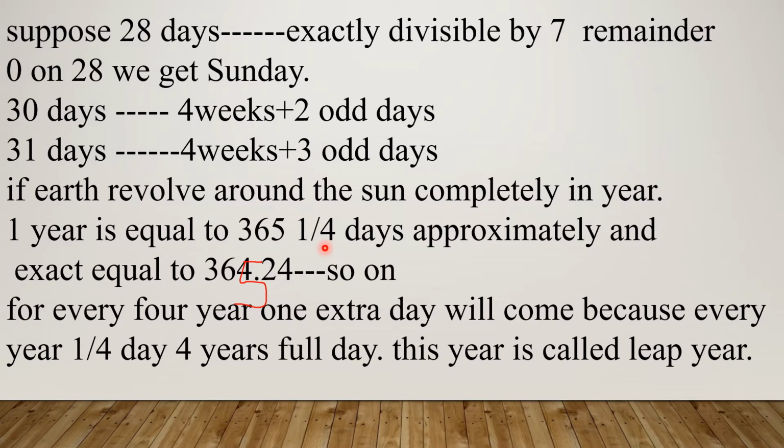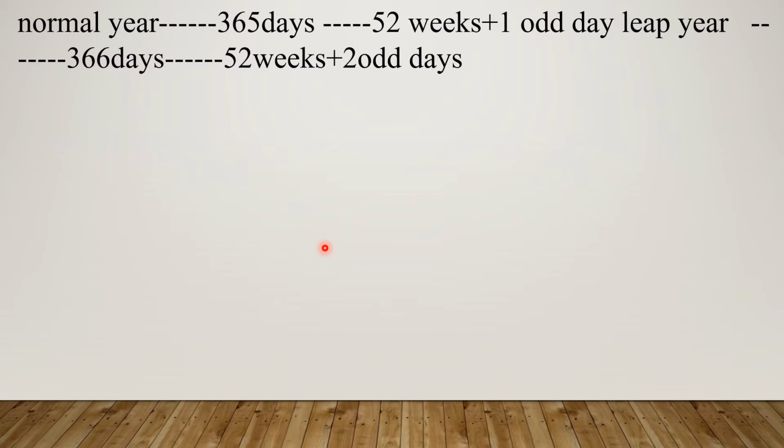A normal year has 52 weeks, which means 364 days is equal to 52 weeks, additionally one extra odd day. A leap year has 2 odd days. Previously we discussed that a leap year will come after every 4 years. Why 4 years? Because a year is not exactly equal to 365, it is 365 1 by 4. So these 1 by 4s will add up, and after 4 years one extra day will come.